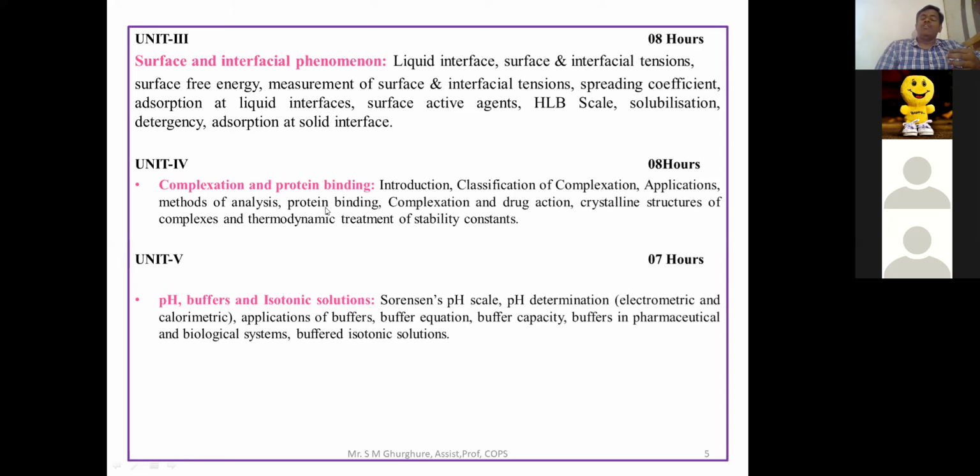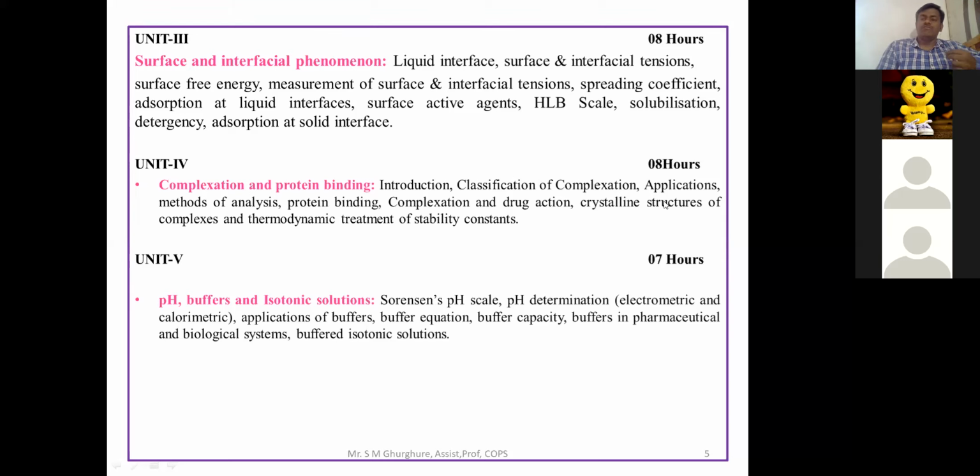what happens when you take the drug? Then that drug is going to bind with different types of receptors, or different types of binding take place. That is known as protein binding. Particularly, it is related to binding to the protein. Then that binding is known as protein binding. And then you go for the classification of the drug, whether it is an ionic type, whether it is a metallic type, whether it is a chelate type of complex, whether it is a clathrate, or that type of complexes we are going to study in this complexation.